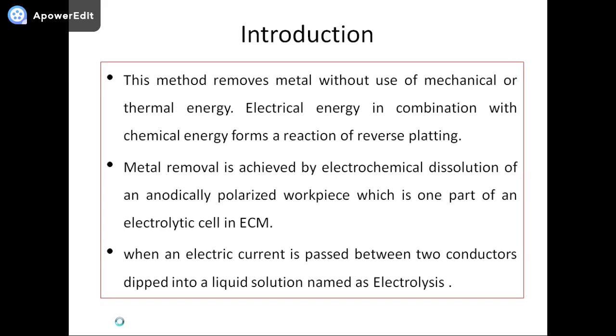The material removal here is achieved by electrochemical dissolution of the anodically polarized workpiece, which is one of the electrodes of the electrolytic cell in the electrochemical machine. When an electric current is passed through two conductors dipped into a liquid solution, this is generally known as electrolysis.